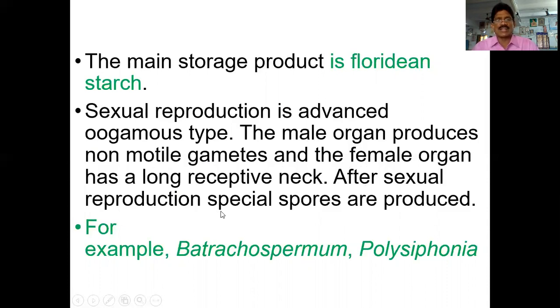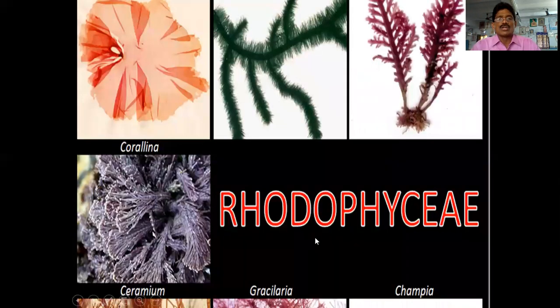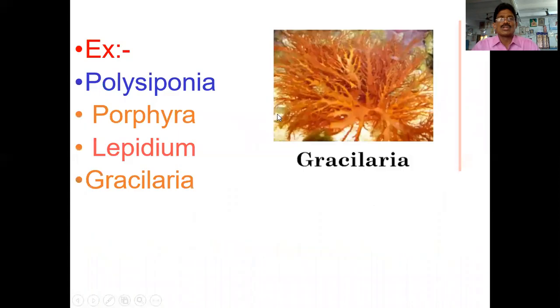After sexual reproduction, special spores are produced. Very good examples: Batrachospermum and Polysiphonia. These are very good examples. So these are known as Rhodophyceae. Different examples are there: Polysiphonia is one example, Porphyra is one example, Gelidium is one example, Gracilaria.